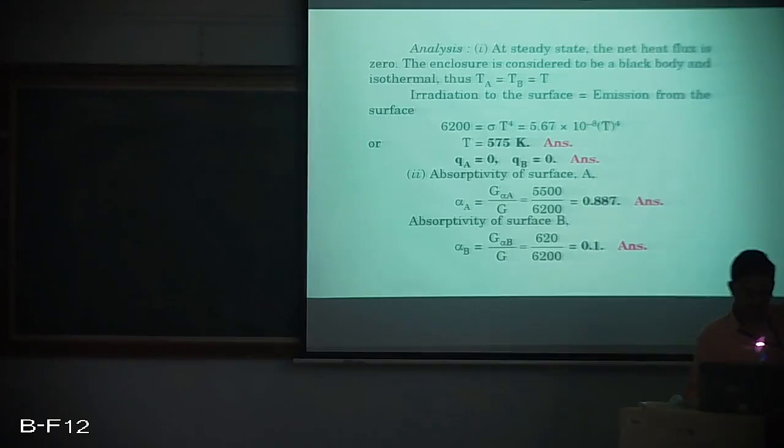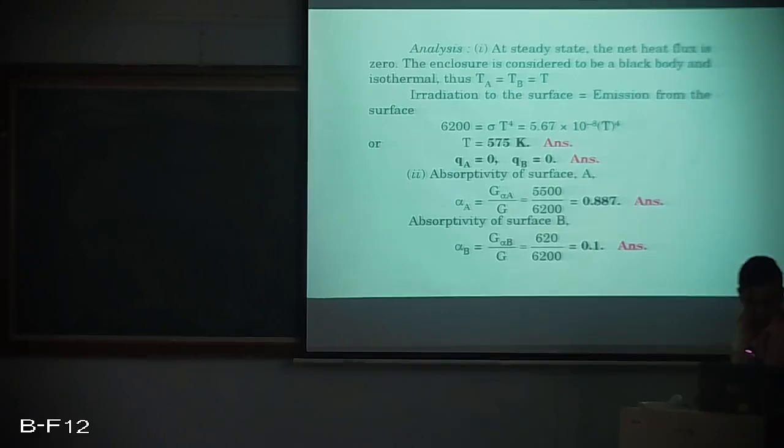Now of course, since this enclosure is isothermal, the temperatures TA and TB would be equal, and we name that temperature as T, and the irradiation of the surface would be equivalent to its emission from the surface. So we would take Stefan-Boltzmann's law, G equals sigma T to the power 4, substitute Stefan-Boltzmann's constant and get the value of T as 575 Kelvin.